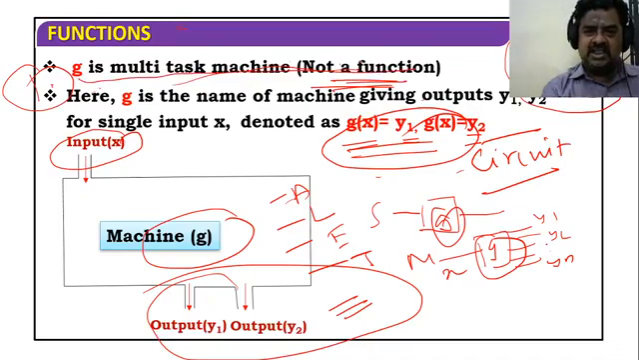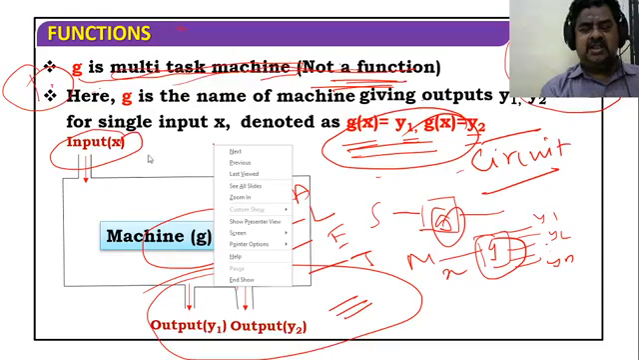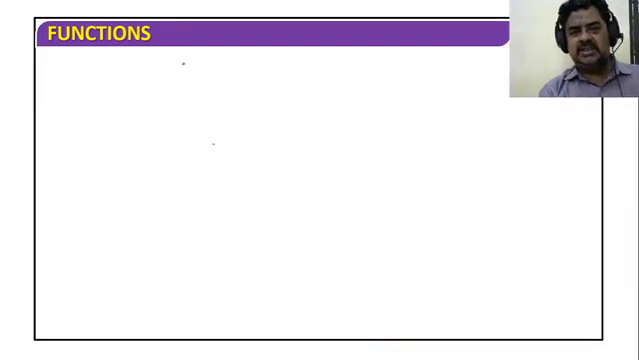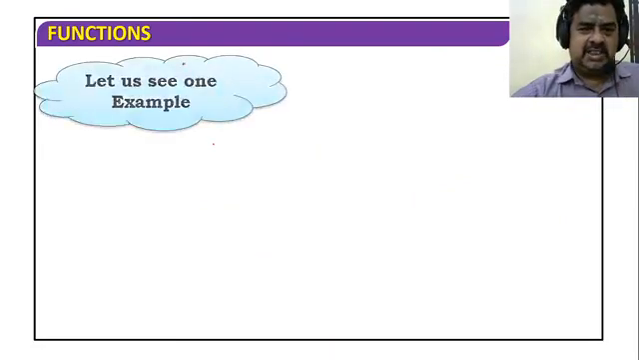When g is not a function, you must know whether it is a multitask function or a single task function. Another two options will be there, and the last will be none of these. You can tick multitask function. It will never be asked in your JEE exam. Let us see one example.